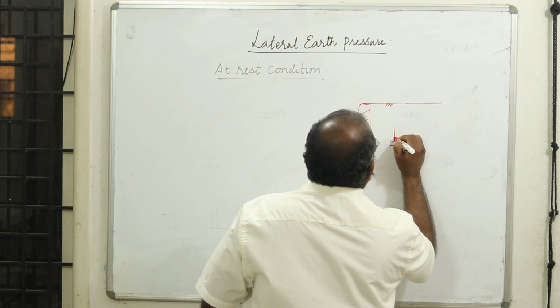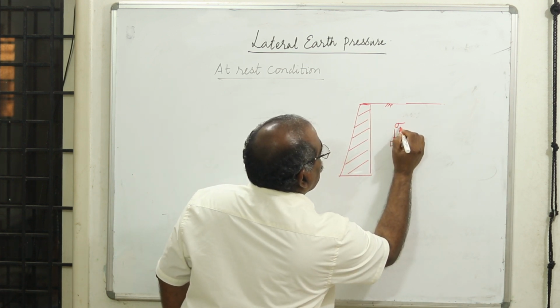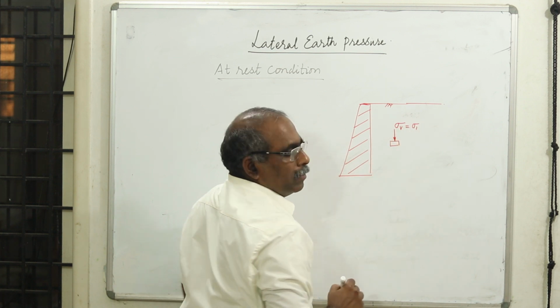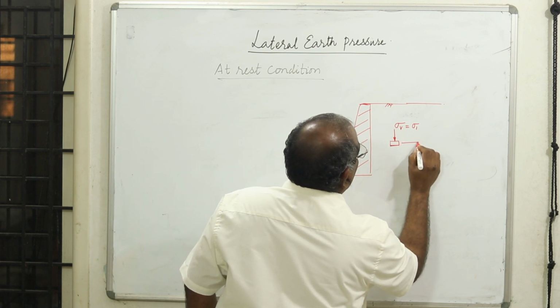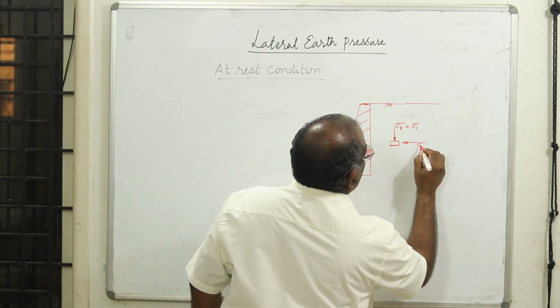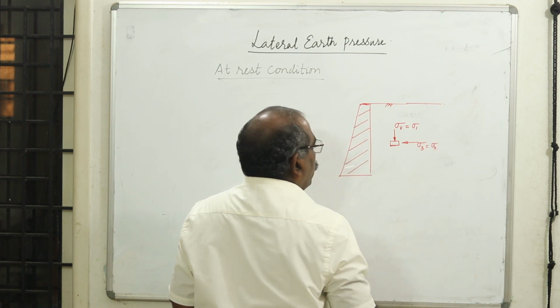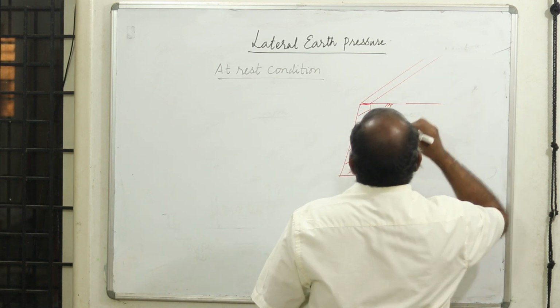Now let us try to understand the state of stress. The vertical direction will have sigma 1, that will be the major stress. Then in the horizontal direction we have sigma 3, which is nothing but the horizontal stress. Now perpendicular to the board, we have got a retaining structure.